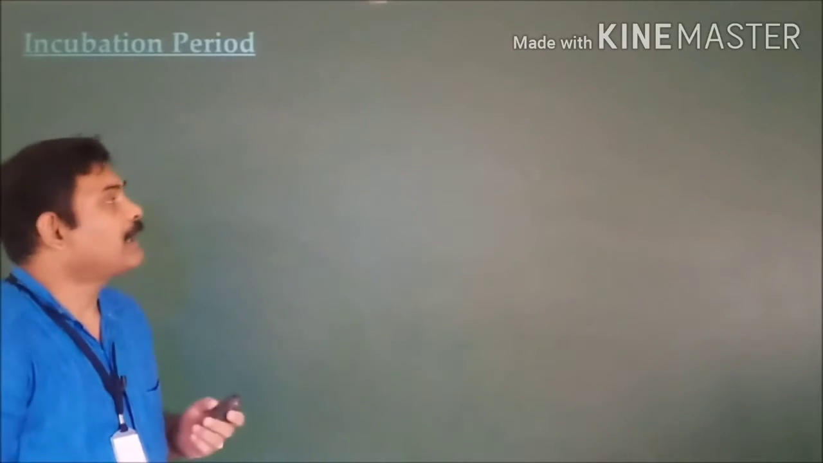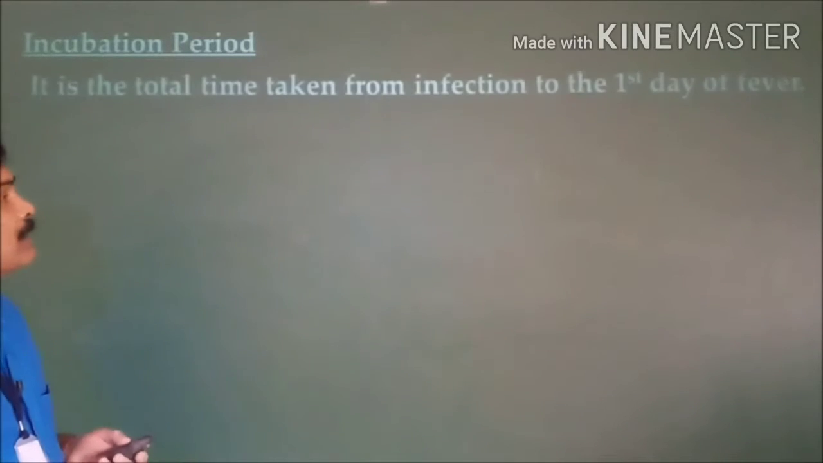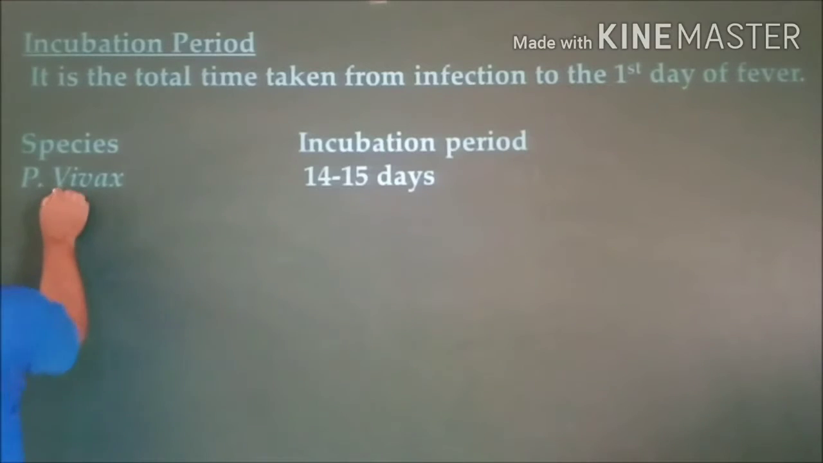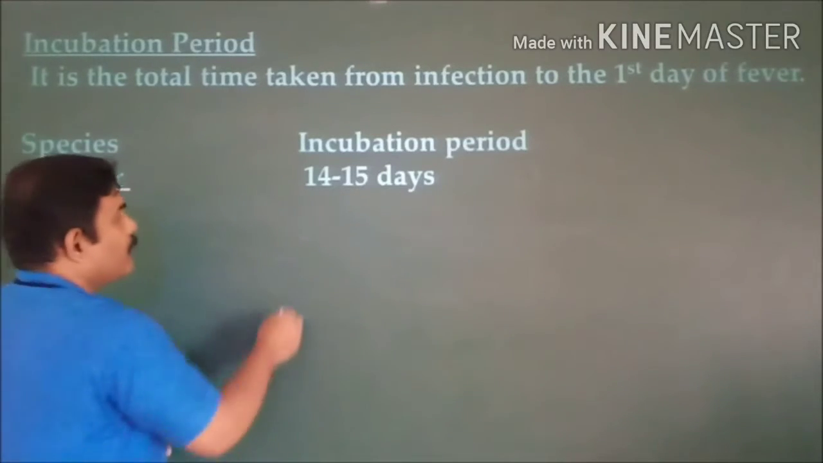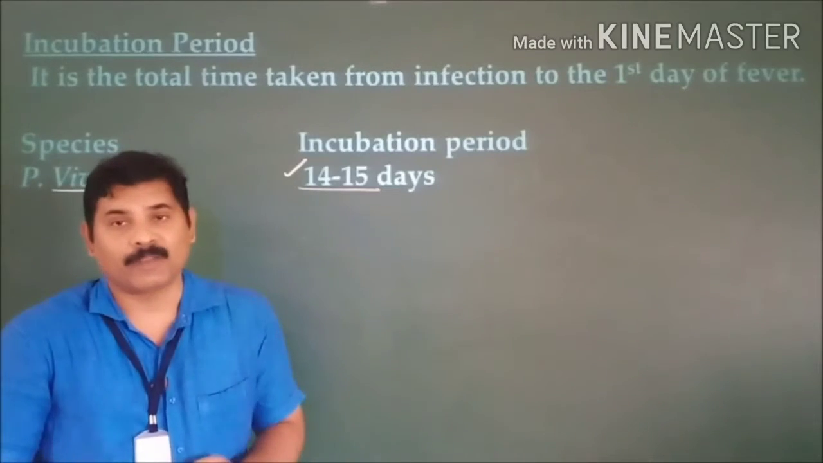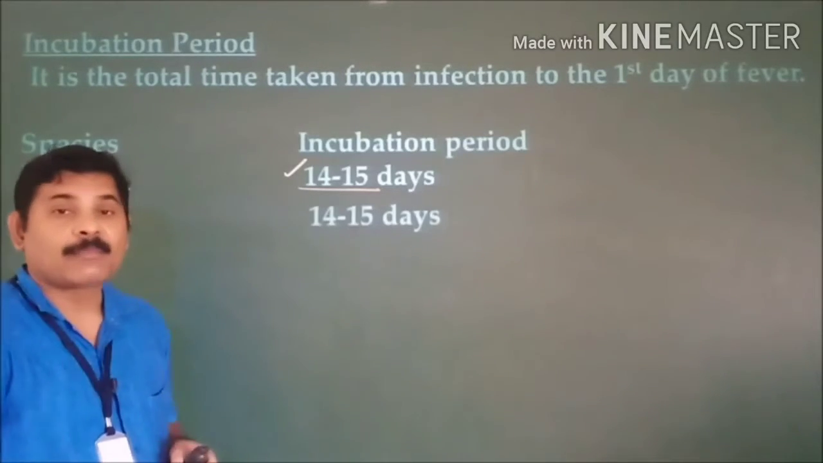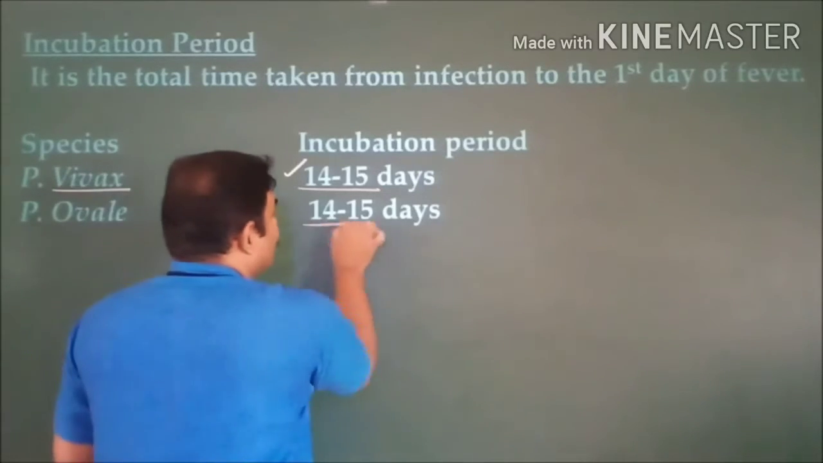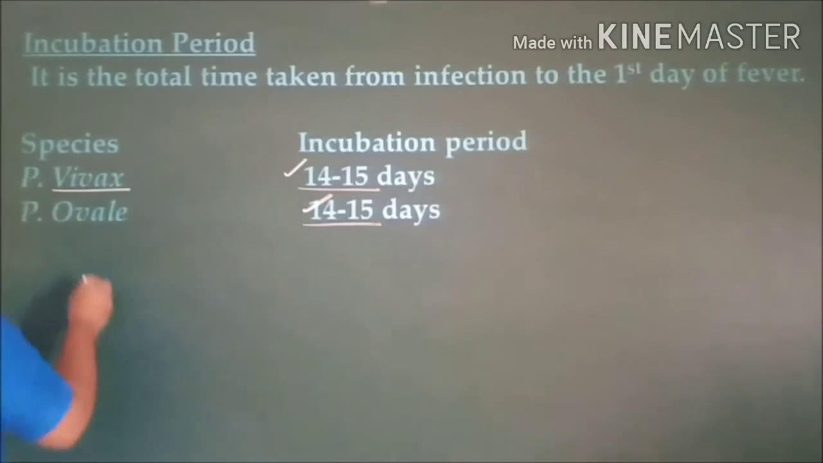Here is the incubation period for various types of the species. It differs in different kinds of species. If you take Plasmodium vivax, the incubation period is about 14 to 15 days. Whereas Plasmodium ovale also takes the same time period, that is 14 to 15 days.